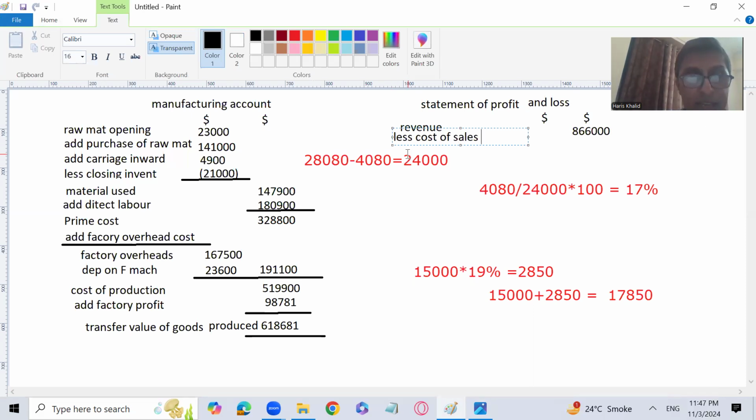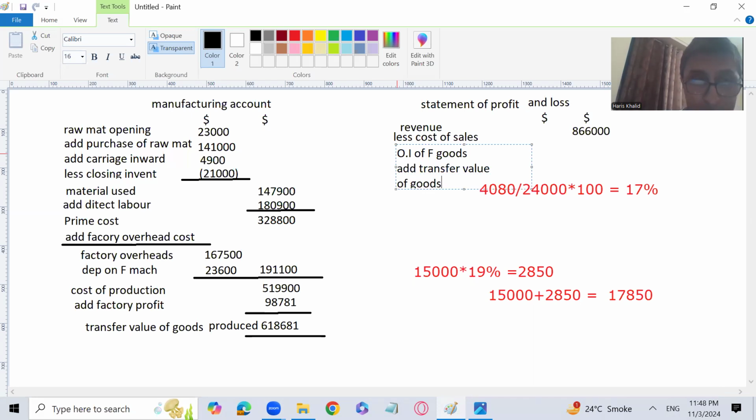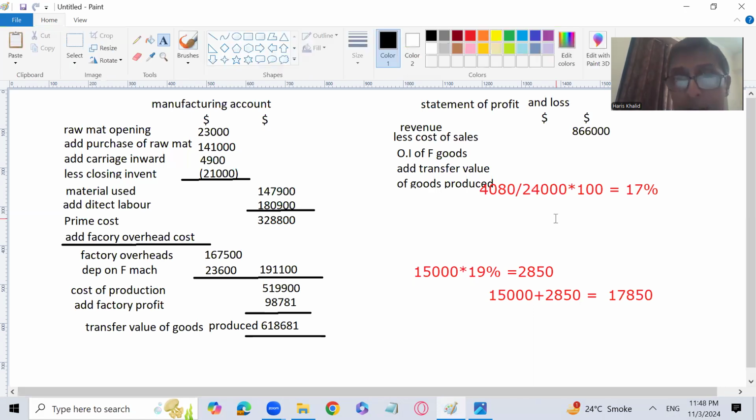Now I will subtract less cost of sales. In cost of sales, I need to write the opening inventory of finished goods, and then I will add the transfer value of goods produced. I write the abbreviation because I have to type it all the way through, but for you, always use the full wording. That would be the better way to solve the question. Otherwise, they will deduct marks.